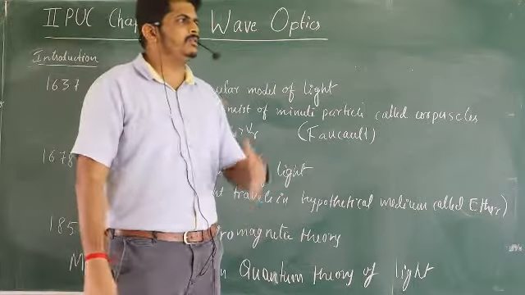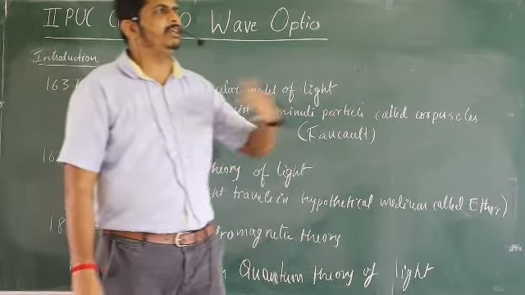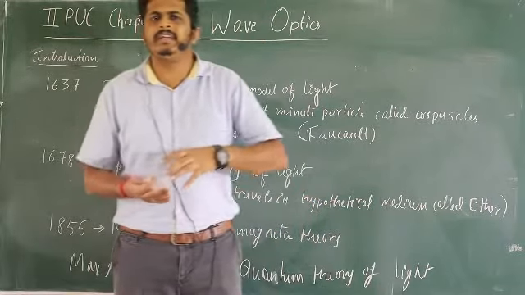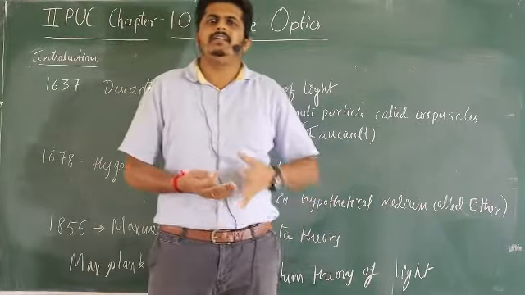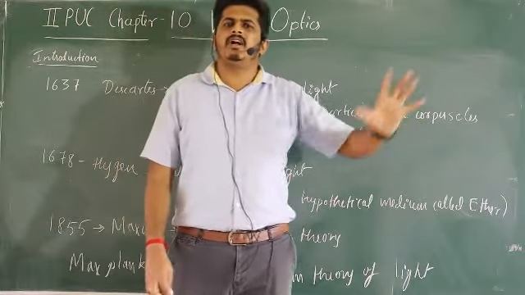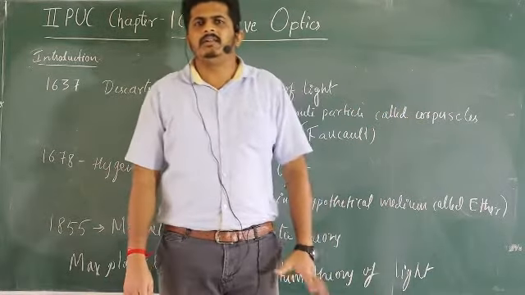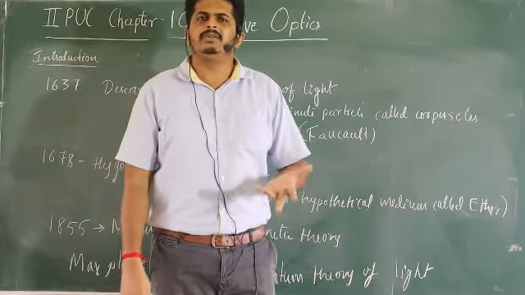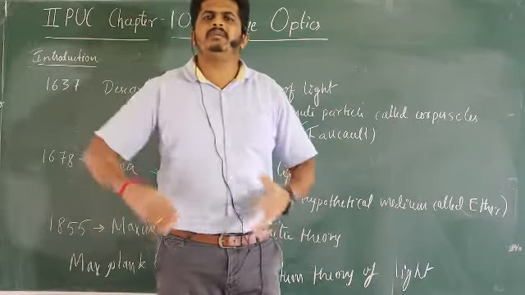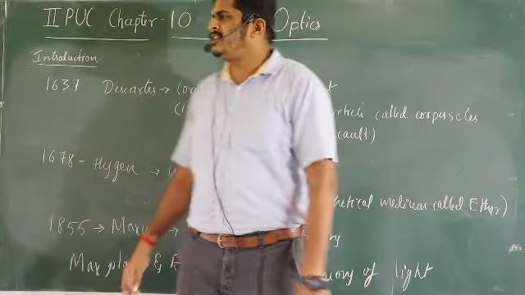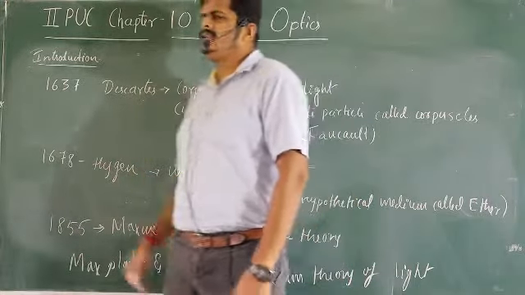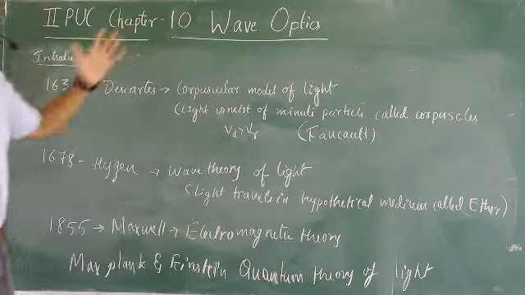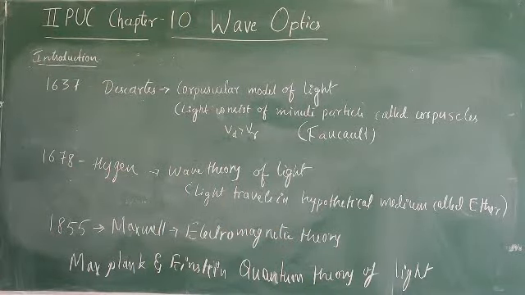So these are the slow developments in the field of science regarding light. After light, what happens? Slowly the electromagnetic wave concept comes. Then they started finding different types of electromagnetic waves, correct? X-rays are also electromagnetic waves, gamma rays, infrared rays, ultraviolet rays. All these are advancements of science. The basics started from here, 1637. Slowly they started. So these are the introduction part of this particular chapter.